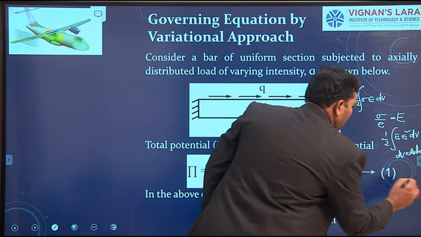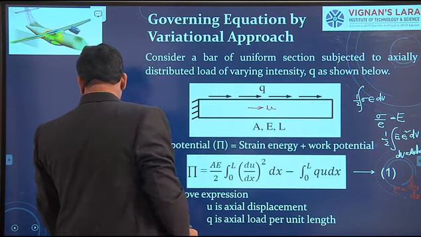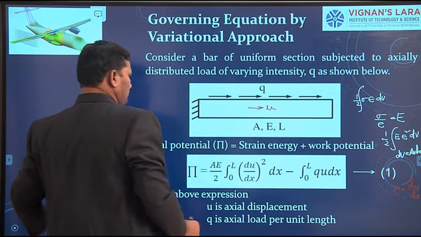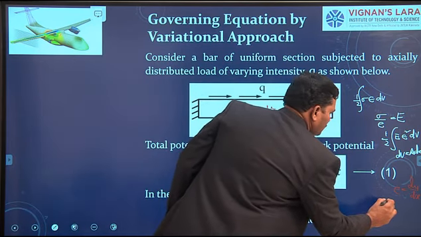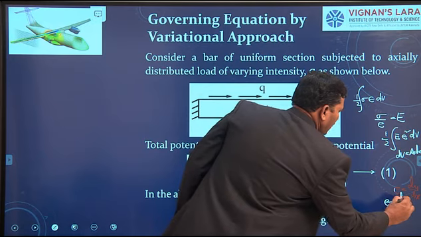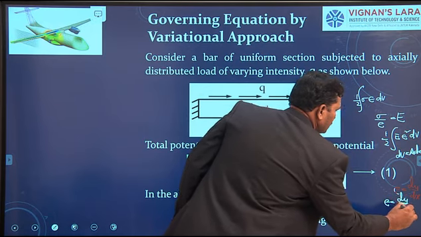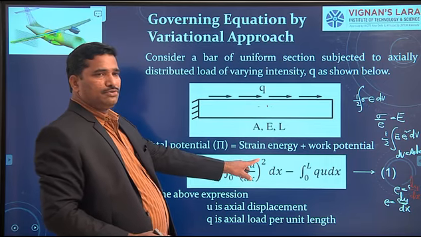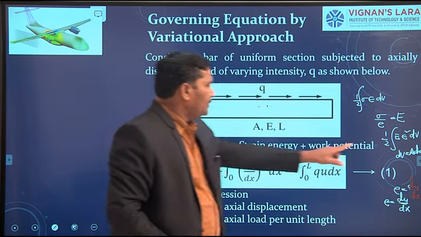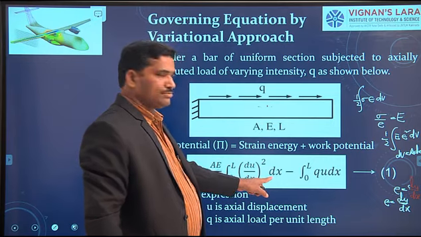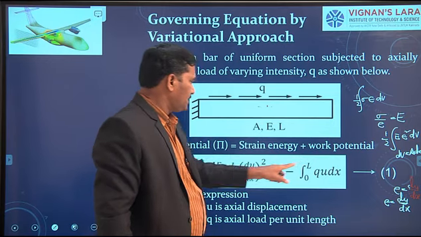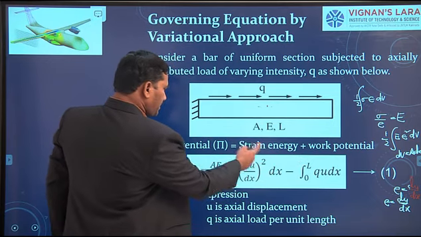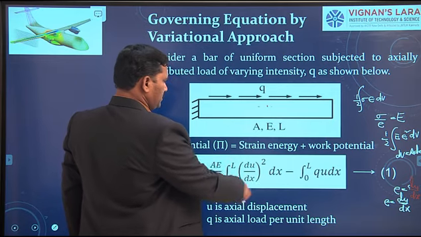This is how I define it. Therefore, in place of epsilon square, I can write du by dx whole square into dx. So this is the expression for determining the strain energy.